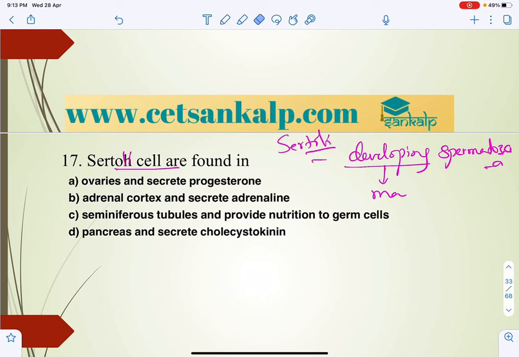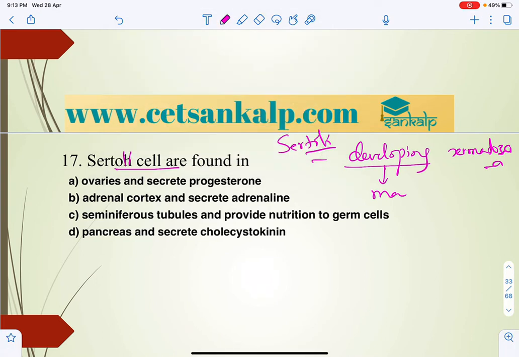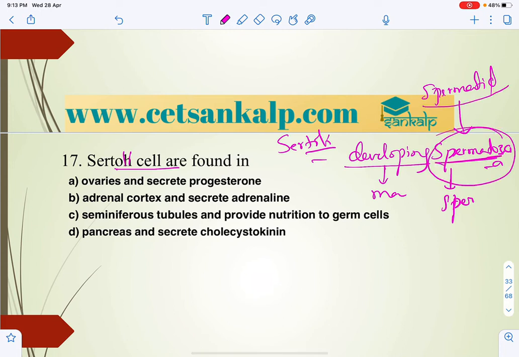Spermatogenesis generally takes place in the testis. In this case we can say the spermatid develops into spermatozoa, which attains maturity. This spermatid also gets the nourishment, and finally it leads to the spermatozoa, and that spermatozoa, when it attains maturity, becomes the sperm. So this is what you can say.